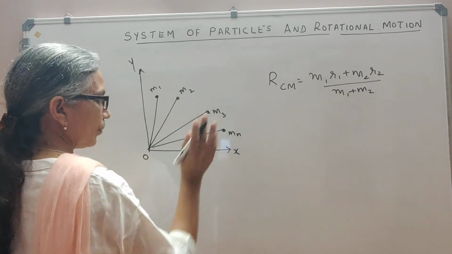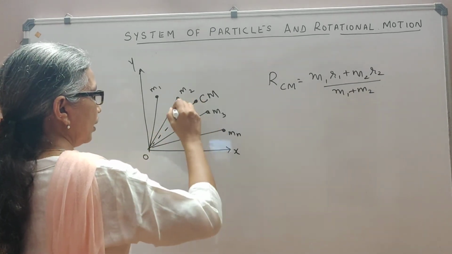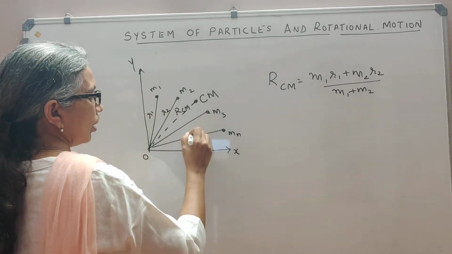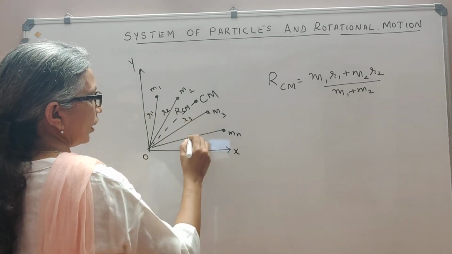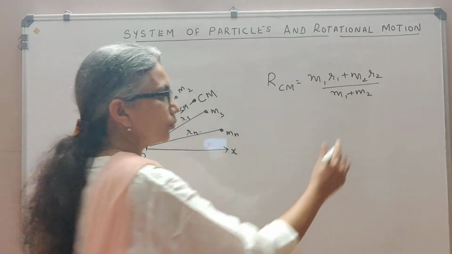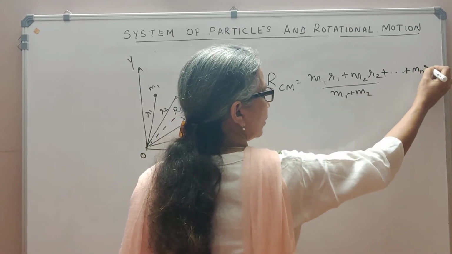I have not drawn everything, but let's say the center of mass lies here, and this is RCM. These will be R1, R2, R3, and Rn. Then you just extend it to an n particle system, which will be m1 R1 plus m2 R2 plus m3 R3, and so on up to mn Rn.